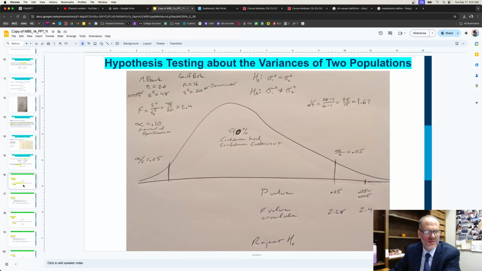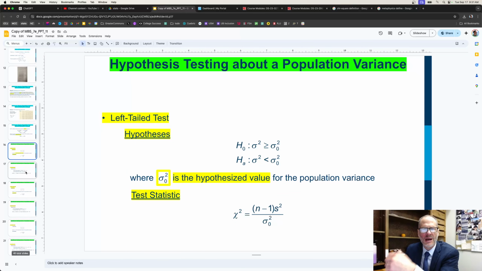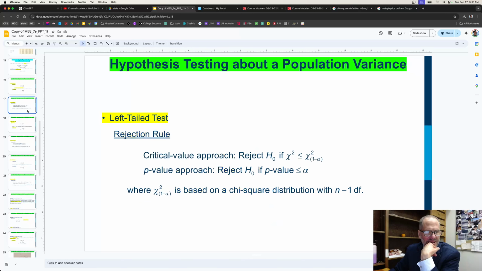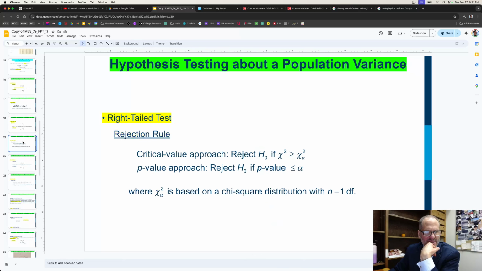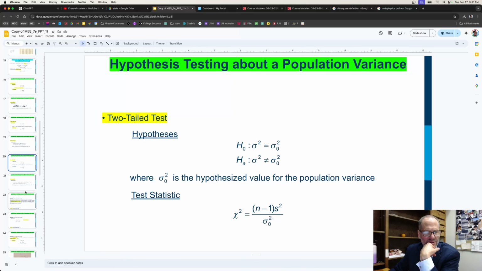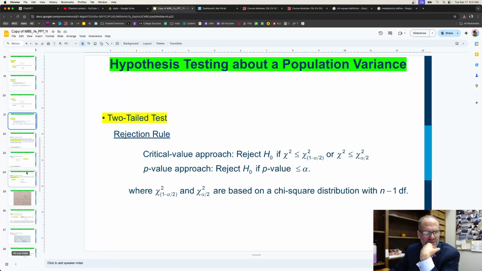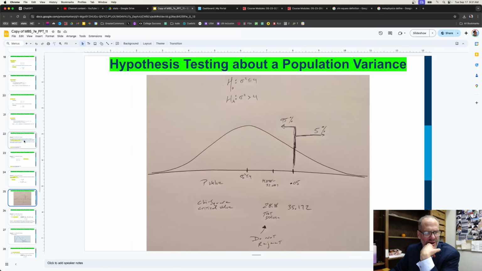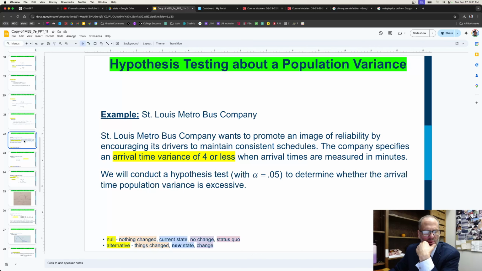But that's just to illustrate that here we're going to do hypothesis testing about a population variance. We could do a left-tailed, and then they have their rejection rule. We could do a right-tailed, and they have their rejection rule. We could do a two-tailed, and they have their rejection rule. And all that, I don't want to memorize it. I'd rather just draw these graphs. And so here's our example where we're actually going to see this in action.